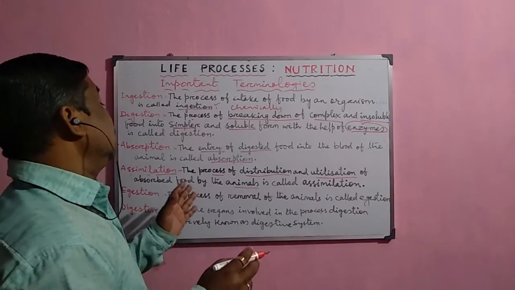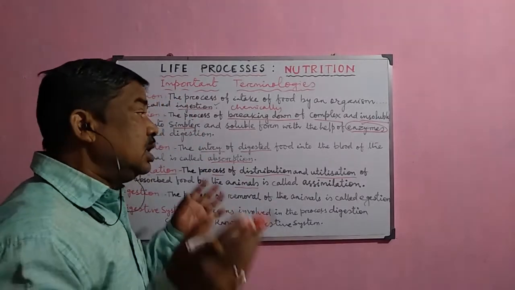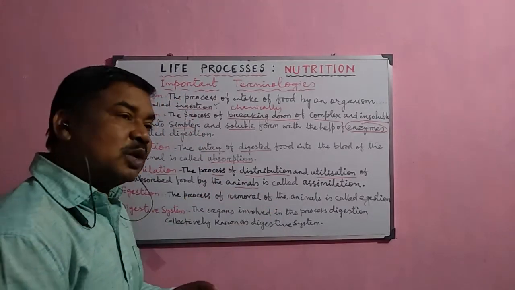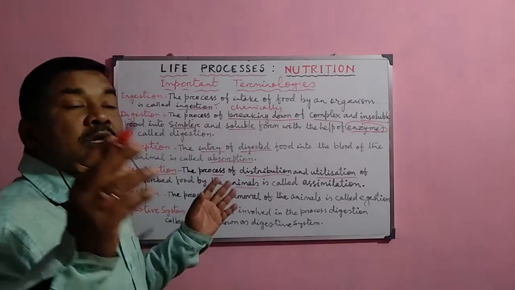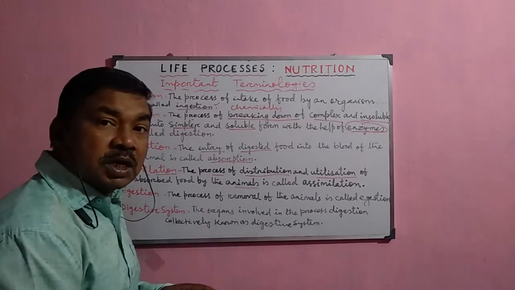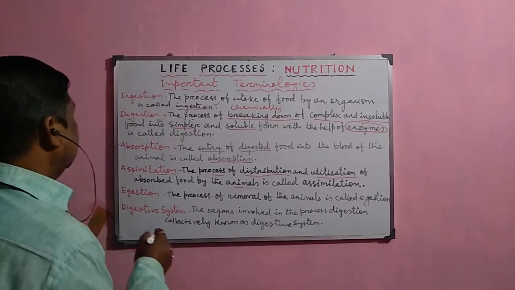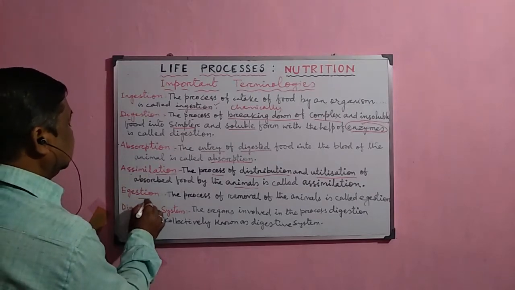So in this process, the absorbed food materials are distributed throughout the body and utilized for different purposes, like the release of energy, for the growth of the organism, and for the protection of the organism. Now the next one, that is egestion.